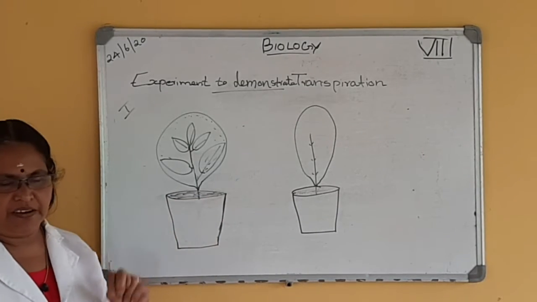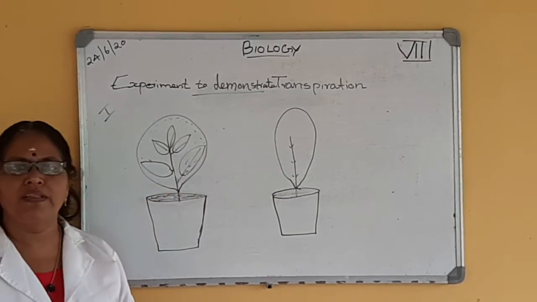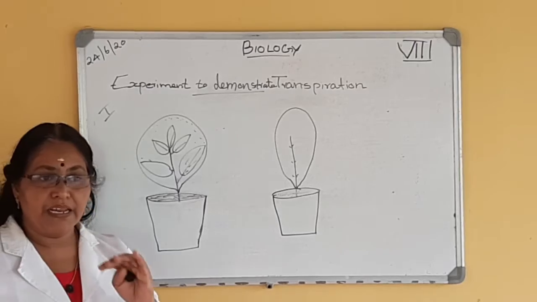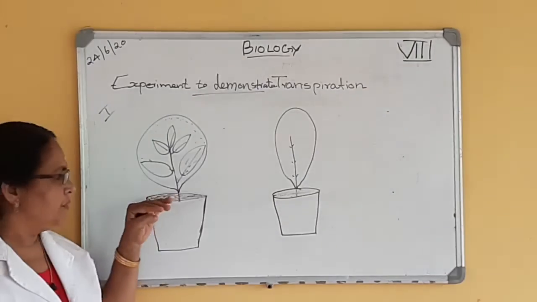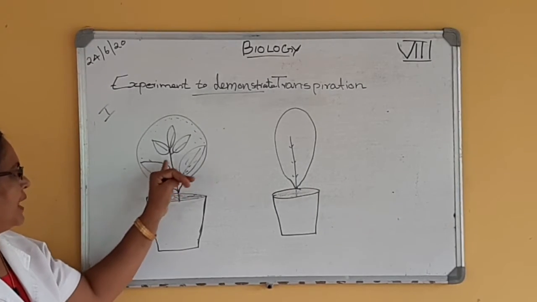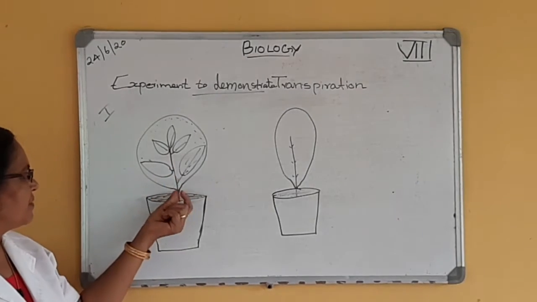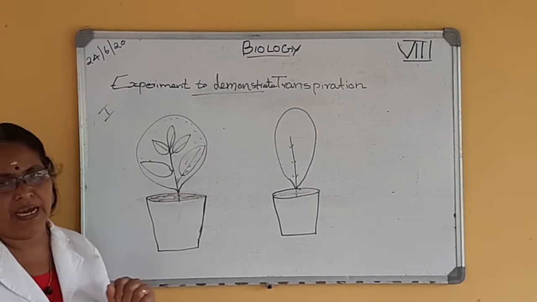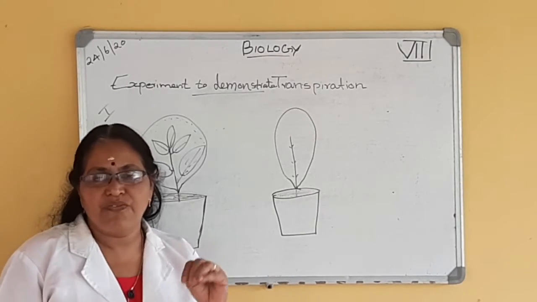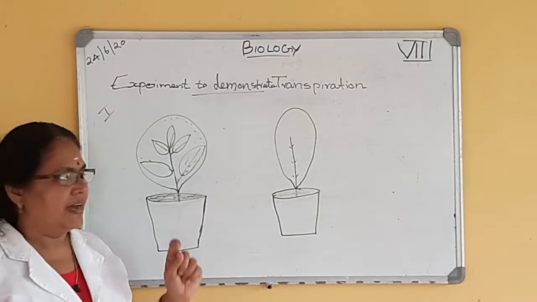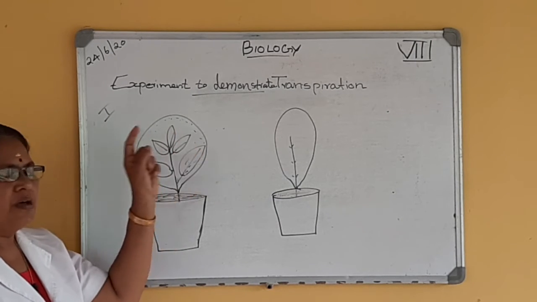Take a potted plant. Cover the aerial parts of the plant with a polythene bag. Aerial parts means the parts of the plant which grow above the ground, that means the stem, branches, leaves, everything. Cover them with a polythene bag and keep the plant in the sunlight for some time. After a few hours, we can see tiny droplets of water inside the polythene bag.